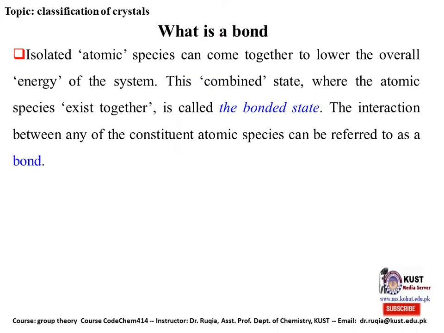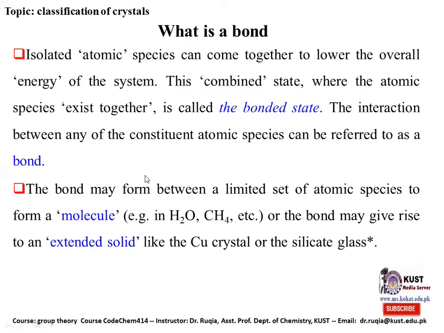So, what is a bond? Isolated atomic species can come together to lower the overall energy of a system. This is why bonds are formed, because when the atoms combine together, they make a new system of lower energy. The molecule is of lower energy than the isolated atoms. The combined states where the atomic species exist together is called bonded state. The interaction between any of the constituent atomic species can be referred to as bond.